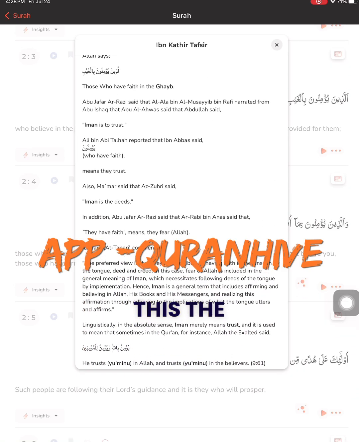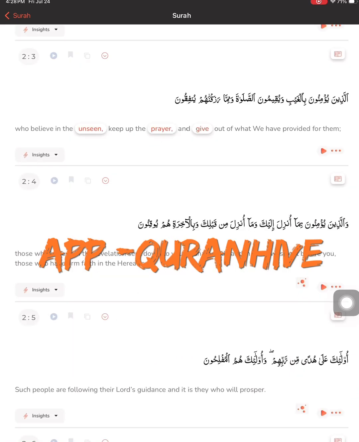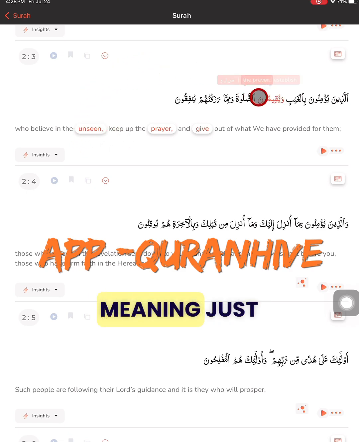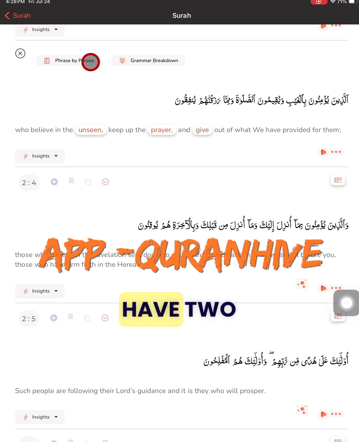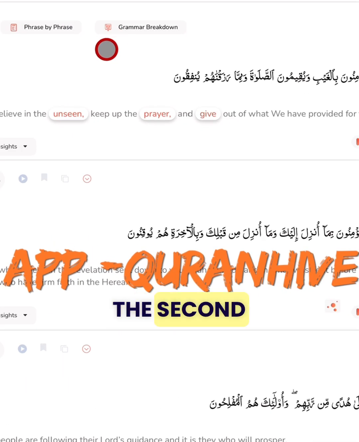And then of course, the ayat comes in Arabic, but if you want to know the word by word meaning, just click on the word and you get the English translation. And then also you have the English translation of the whole verse. And then go to the left hand side. There is another red button you see with a drop down menu. When you click on that, you have two things coming up. One is phrase by phrase, and the second is grammar.